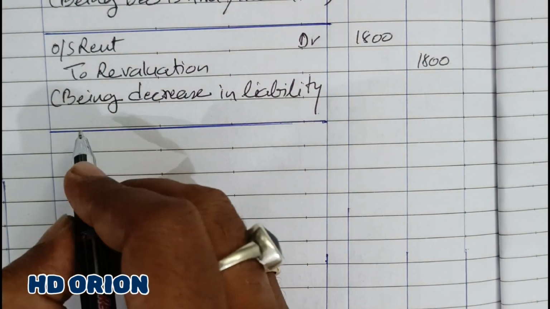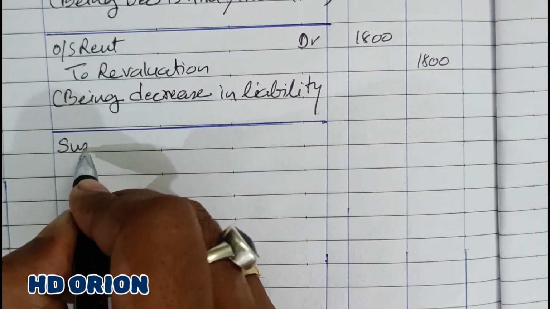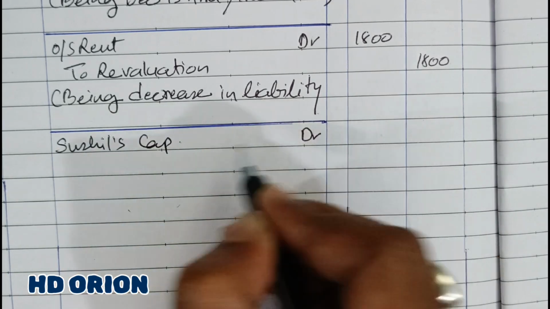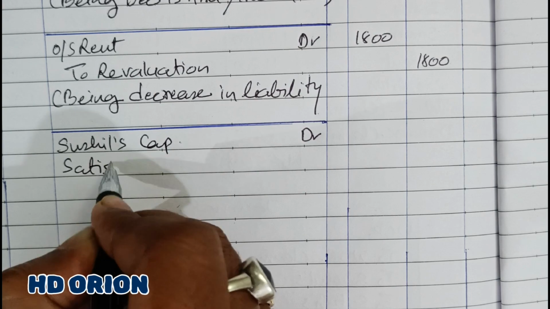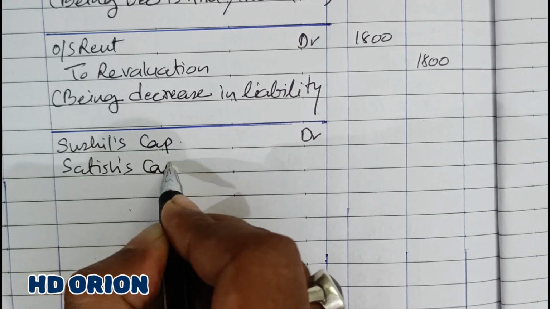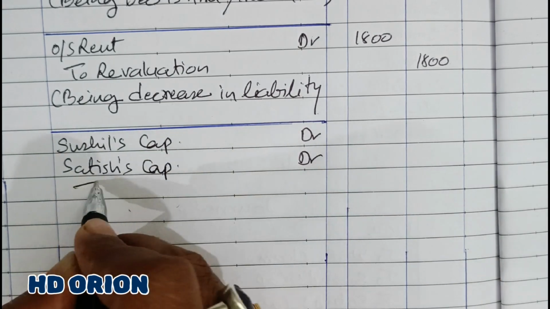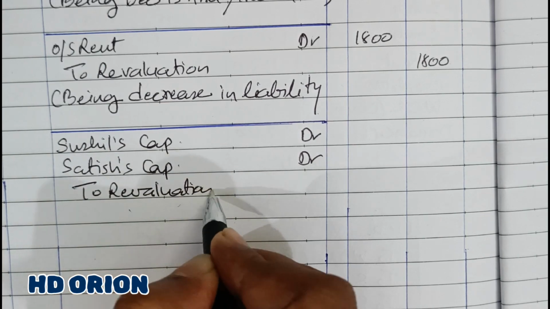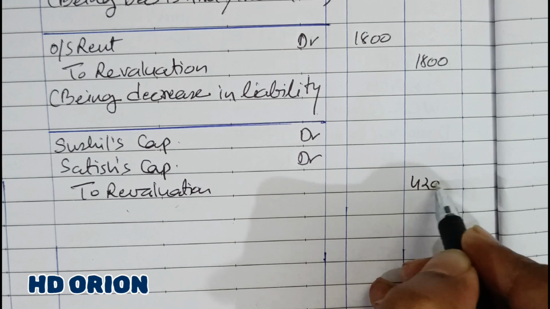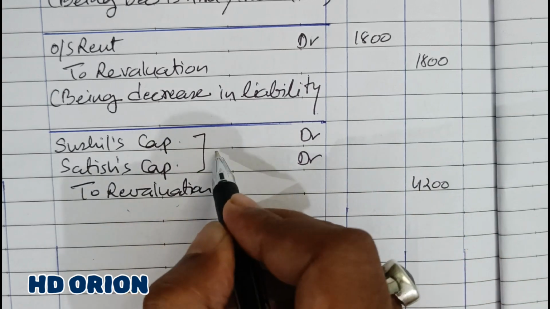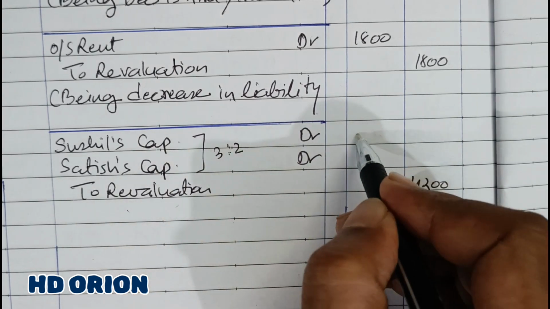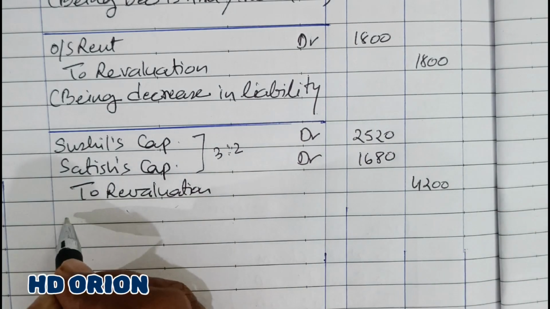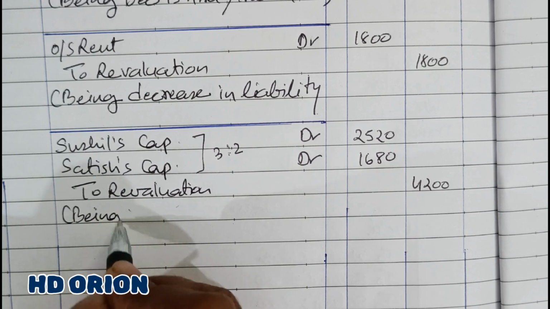So here Sushil's capital account debited, Satish also debited, to revaluation account 4200, and their profit sharing ratio is 3:2, so it is 2520 and rupees 1680, being loss on revaluation.